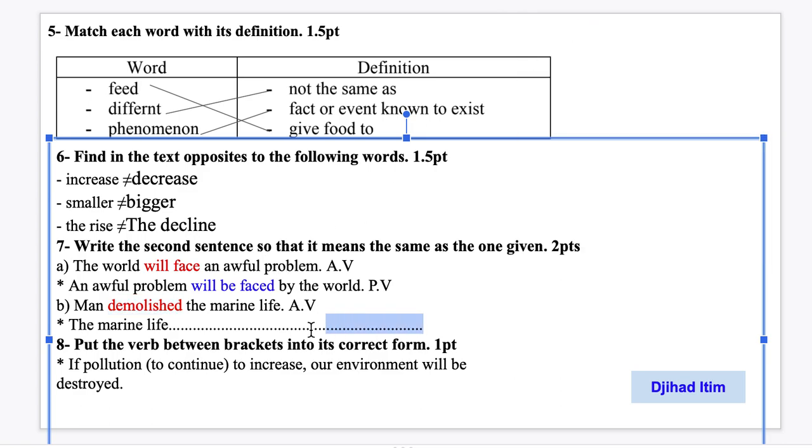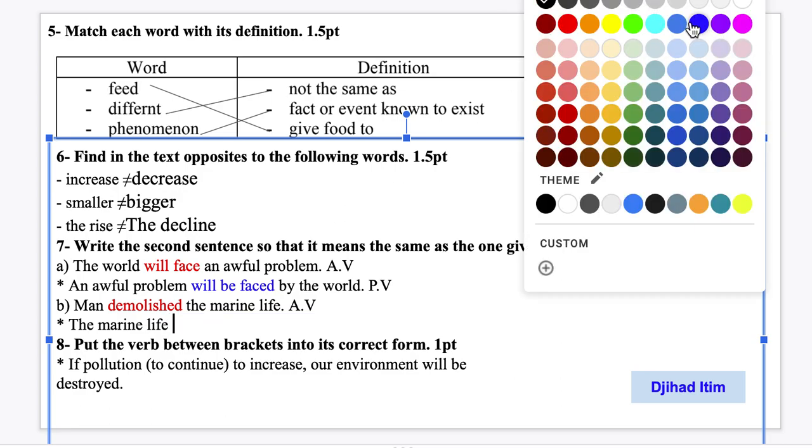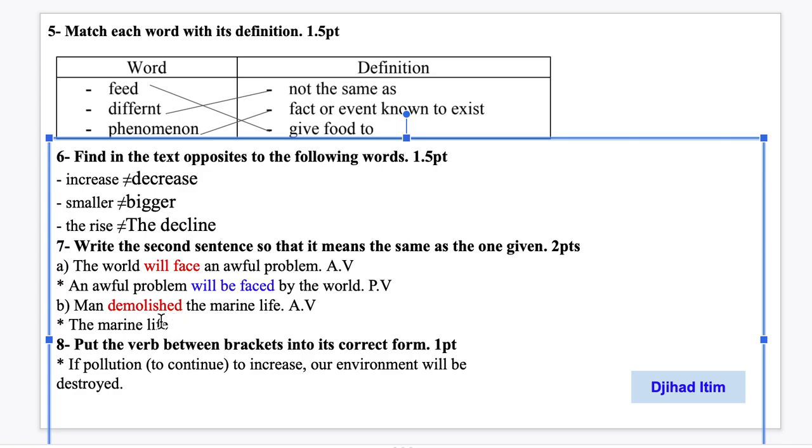Okay, and here we will write the sentence. Here we have the marine life, which is the object, so the object turns to be the subject. And then the verb. Here the verb is in the past simple, right? Demolished, from the verb to demolish.